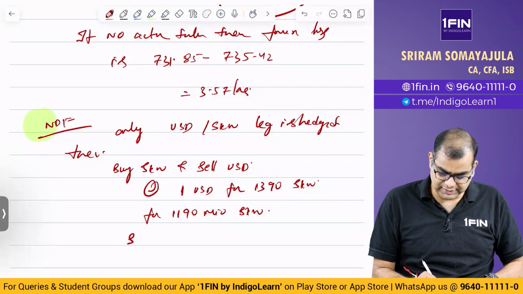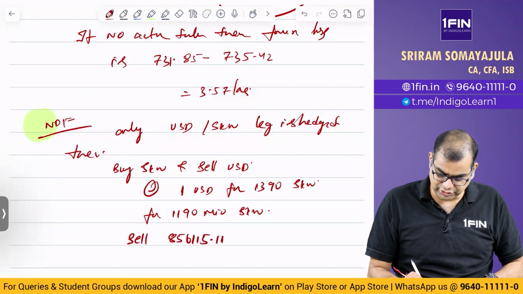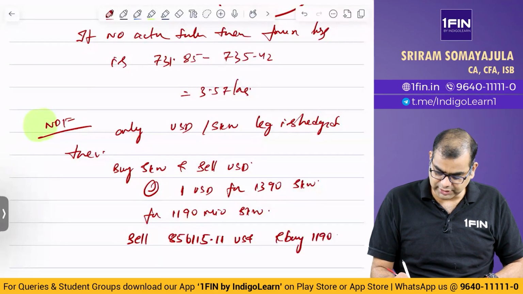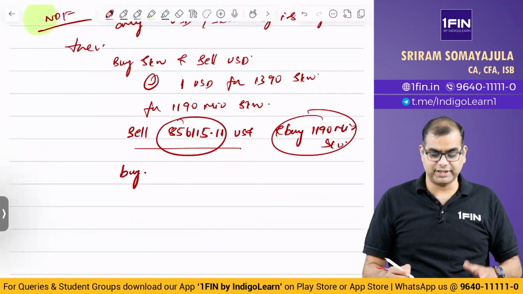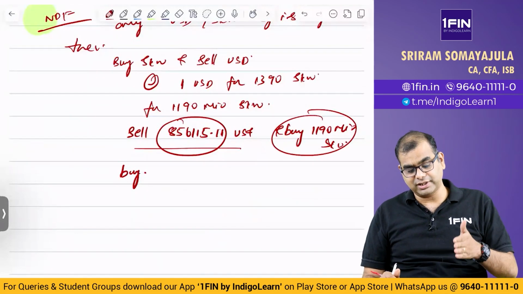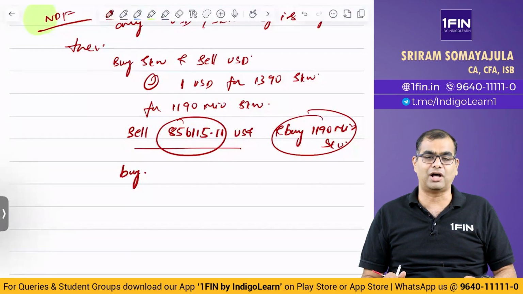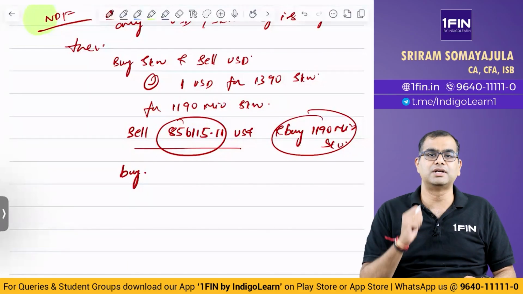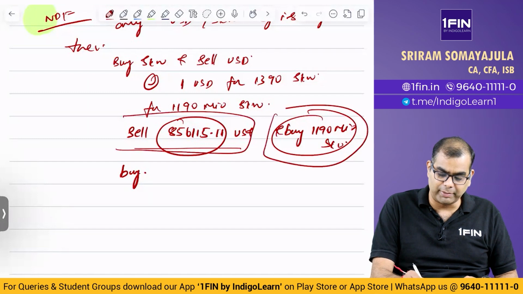You sell 856115.11 USD and buy 1190 million SKW. On due date, what are you going to do? See, on due date, is your exposure in rupee, is your exposure in SKW, or is your exposure in dollars? What are you trying to close? See, you have agreed to sell at this, you have agreed to buy this.